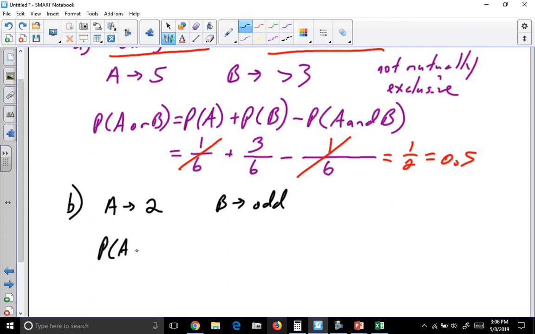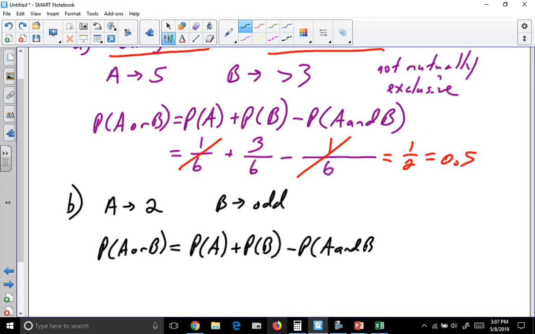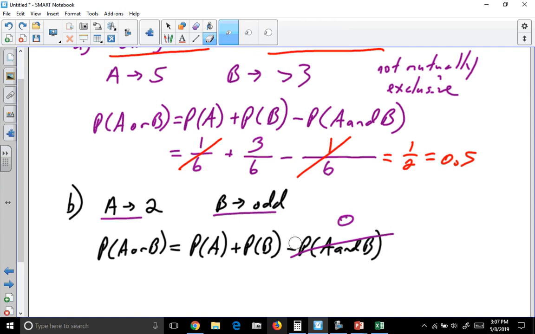So for this OR statement, it is perfectly okay to use the general addition rule, which says add their probabilities and subtract their overlap, what they have in common. But since these events have no overlap, the probability of both events happening at the same time is 0. If one event happens, the other one doesn't. So we can simplify this to our special addition rule.